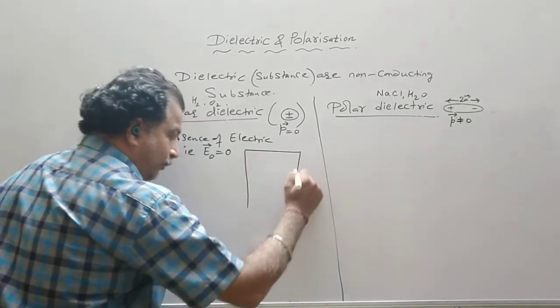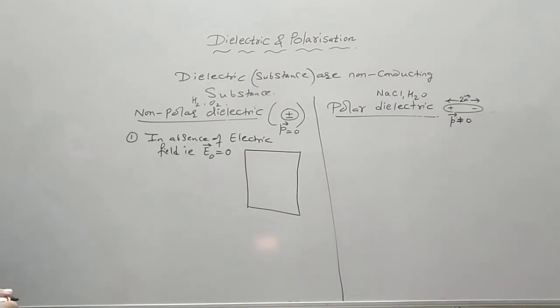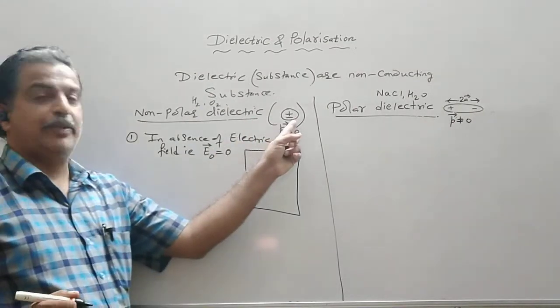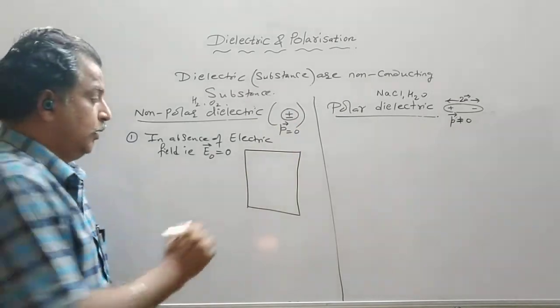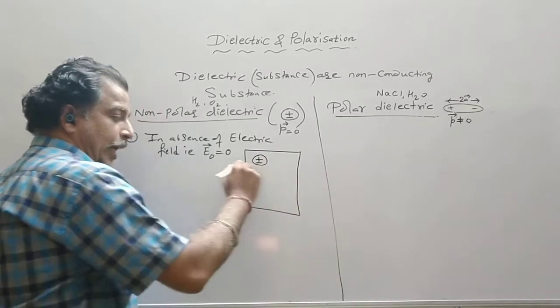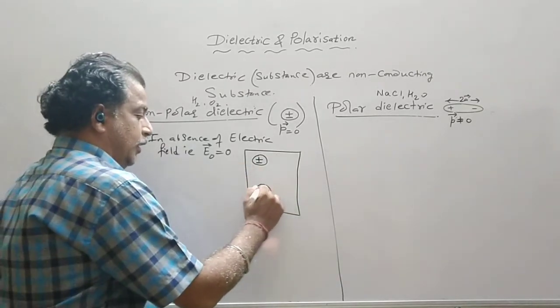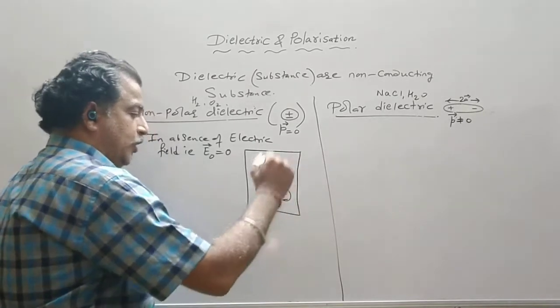Now if I draw the non-polar molecule, that is an H2 molecule or an O2 molecule, each molecule will be represented like this, with plus and minus coinciding. So this is one H2 molecule, another H2 molecule, another, and another.